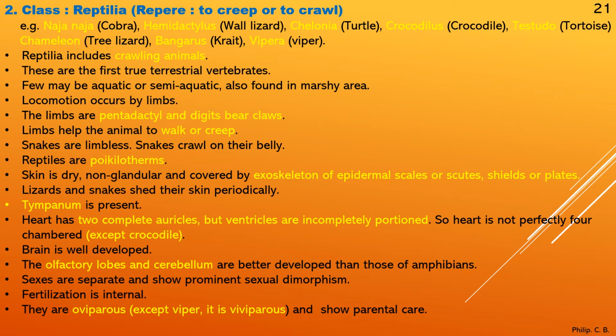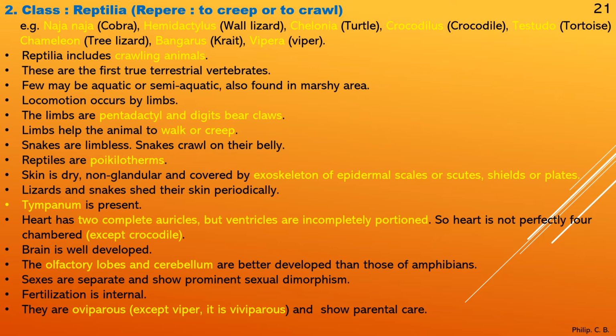The limbs are pentadactyl and digits bear claws. Limbs help the animal to walk or creep. Snakes are limbless. Snakes crawl on their belly. As you might have seen, snakes don't have limbs. Reptiles are poikilotherms. So in comparison, Amphibia, Pisces and Reptilia, all three are poikilotherms.